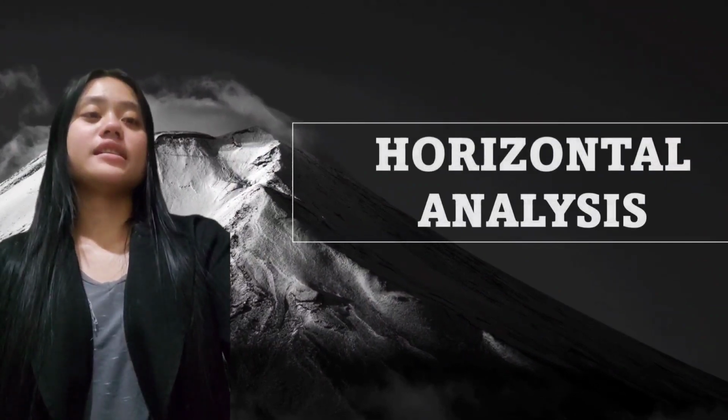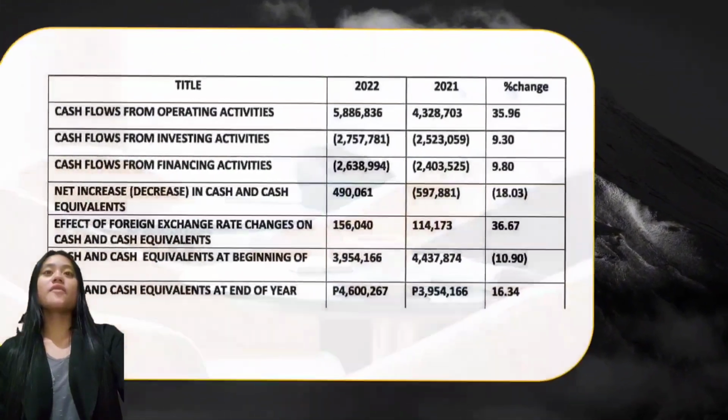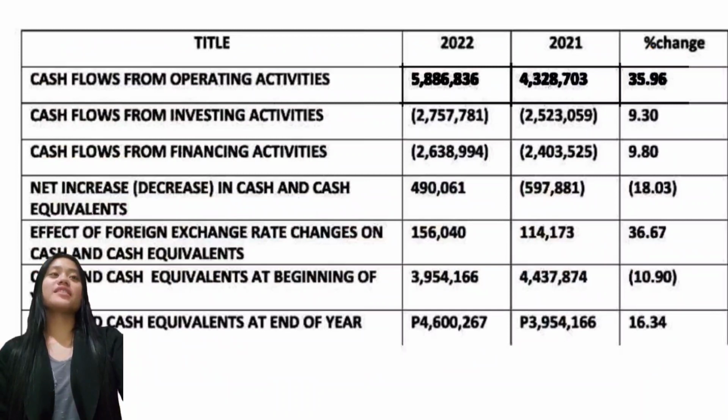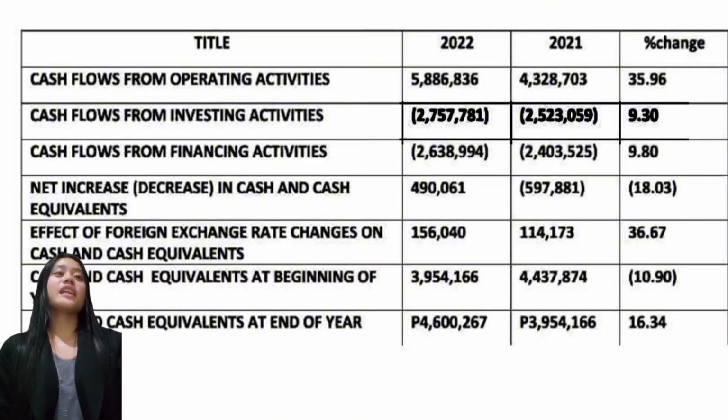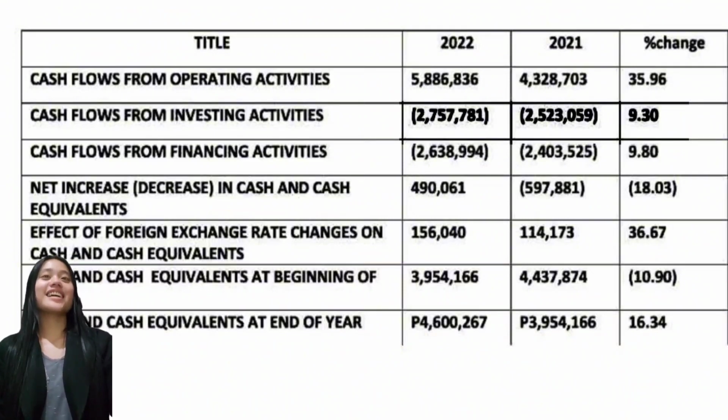Horizontal analysis. Cash flow from operating activities increases 35.96%. Cash flow from investing activities increases 9.30%. And cash flow from financing activities increases 9.80%.